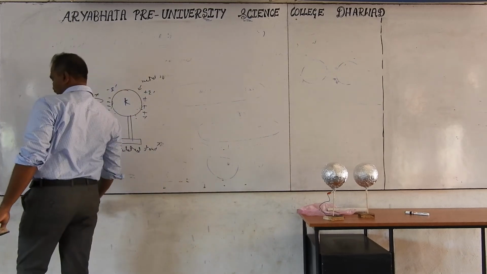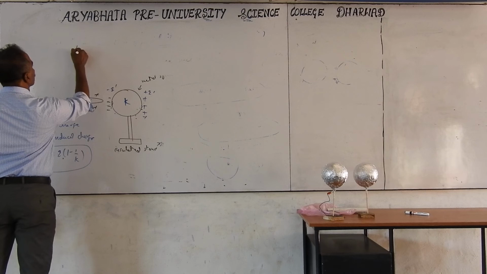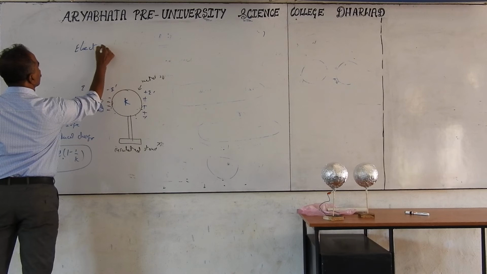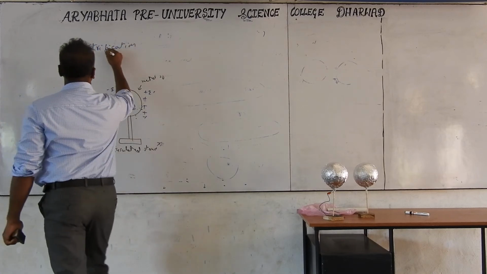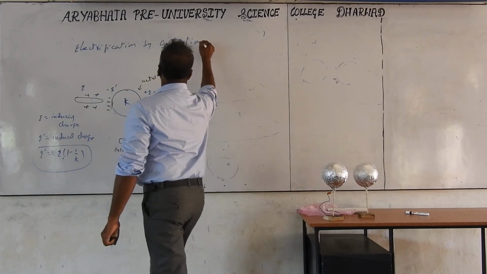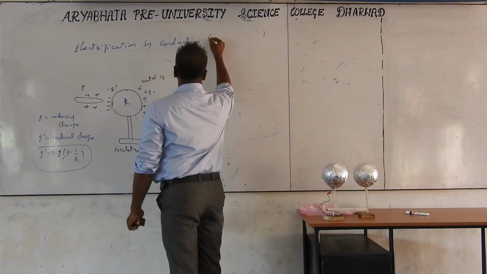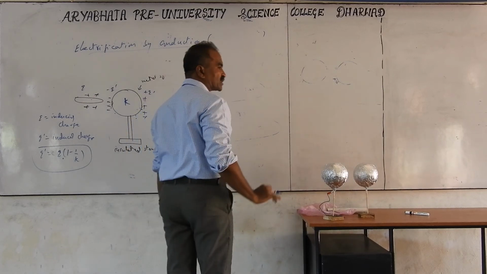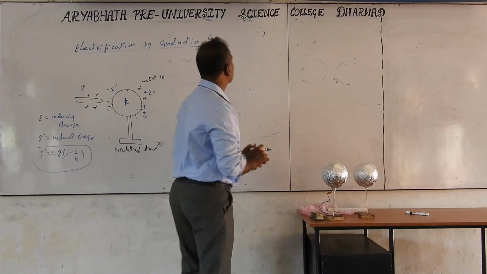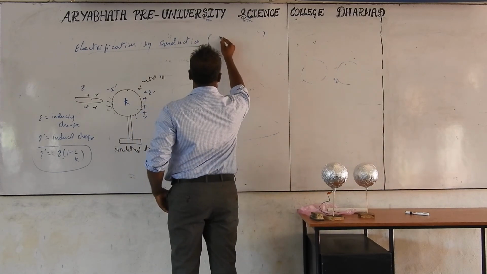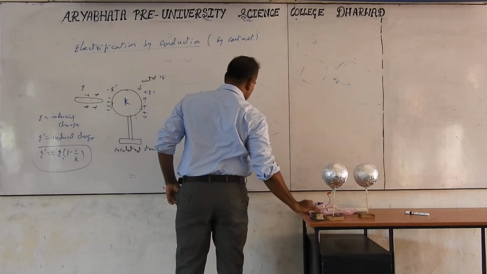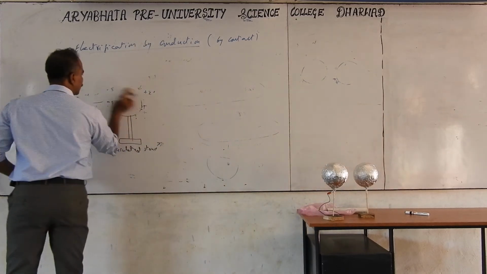And the second method is electrification by touching, which means conduction. In the case of conduction you have to touch. The word conduction itself means moving. If you want the charges to move, it must compulsorily be in physical contact. Electrification by conduction means by contact. Physical contact is required between the objects.